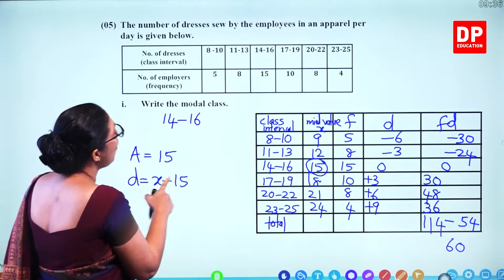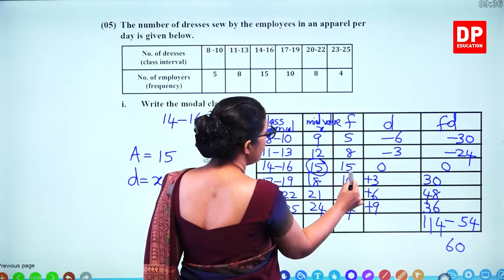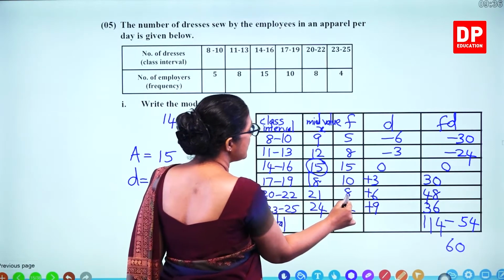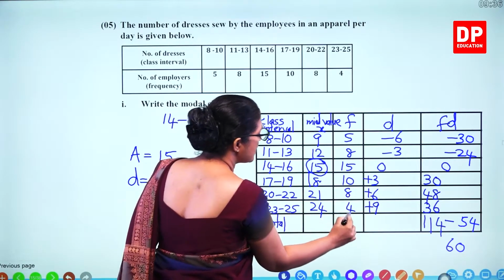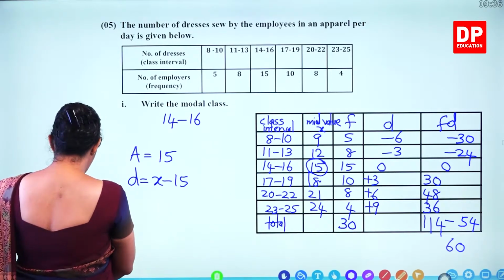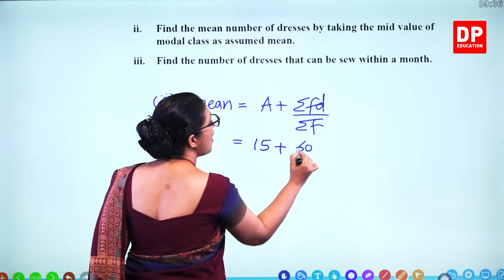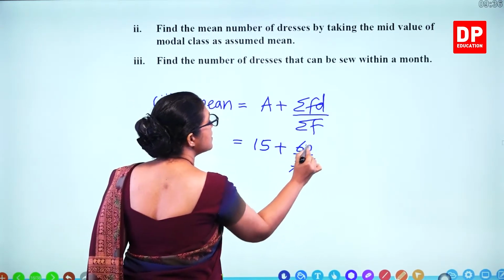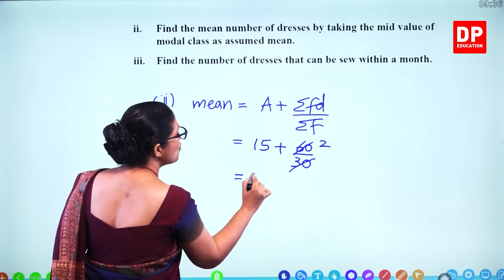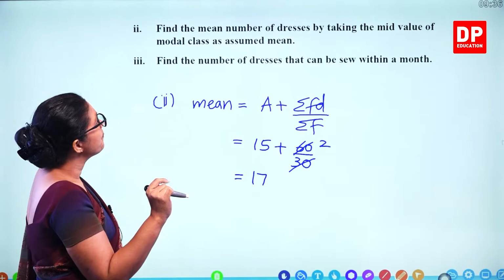What's the total of all frequencies? 10, 8, 8, 16, 26. So this is 30. So 60 divided by 30. So 15 plus 60 divided by 30. 30 times 2, 15 plus 2, 17 dresses per day.